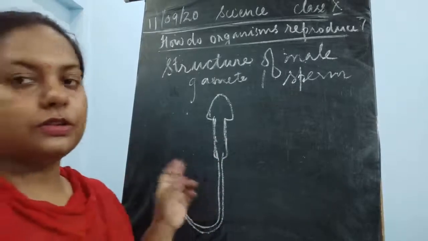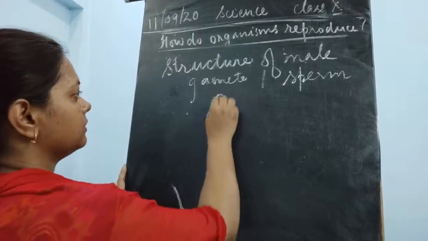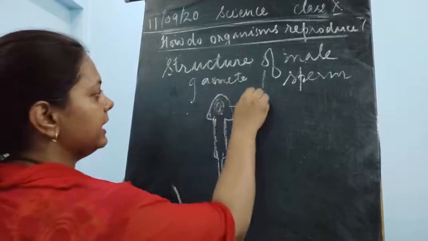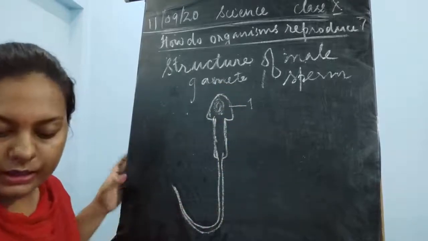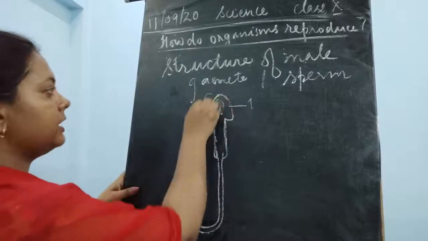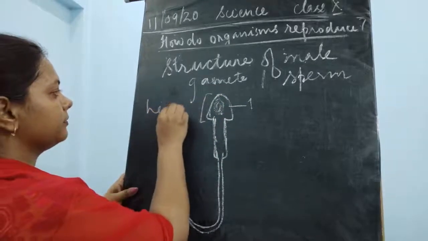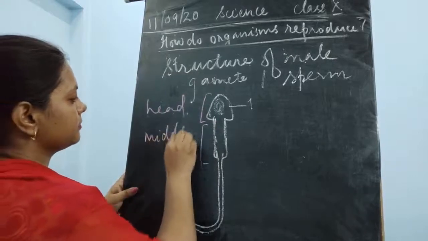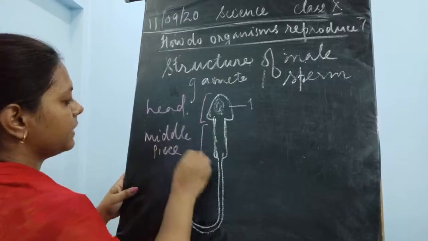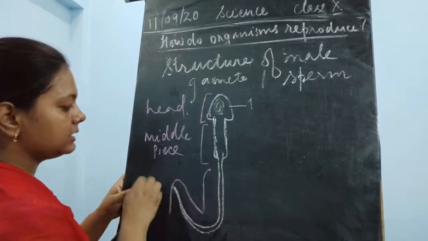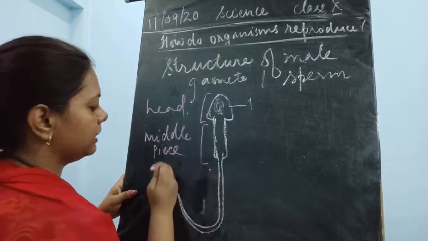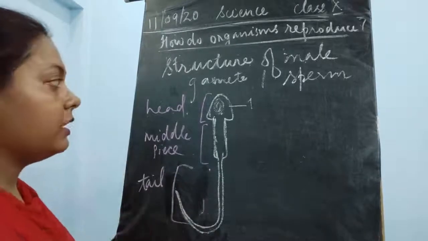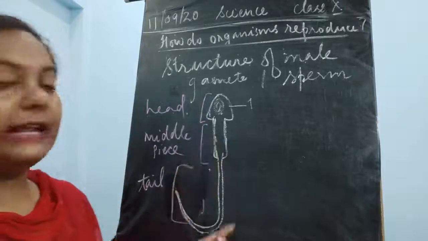So this is the structure of the sperm or the male gamete. It contains three parts. What are the three parts? The first part is the head, then the second part is the middle piece, and the third part is the tail. I'll just write it down like this. This is the tail. We can now label the parts here.